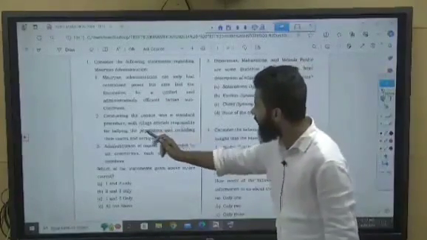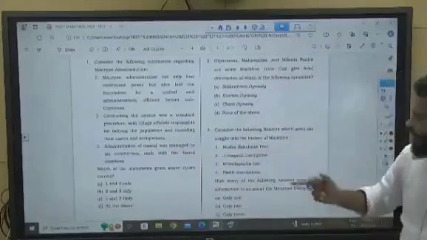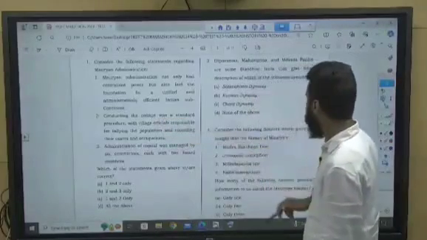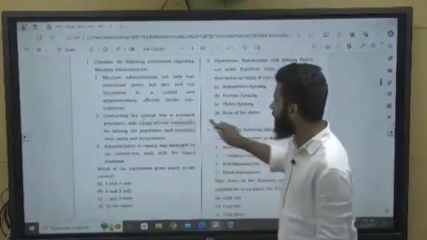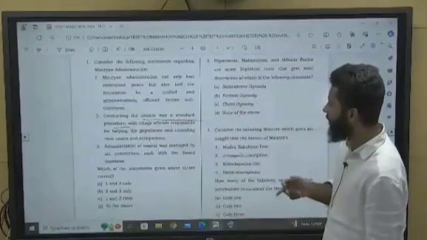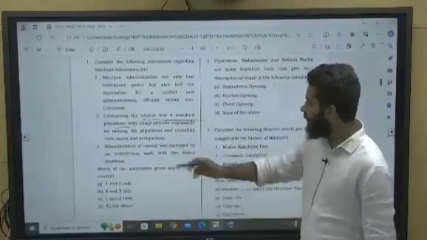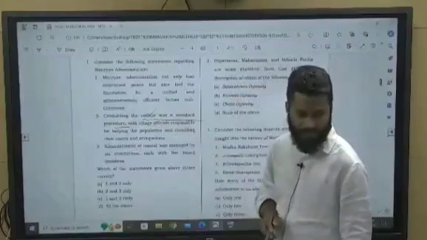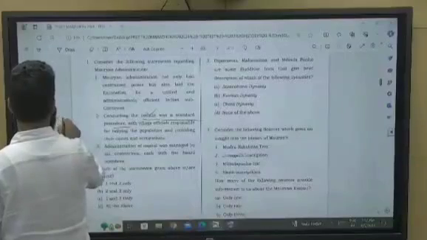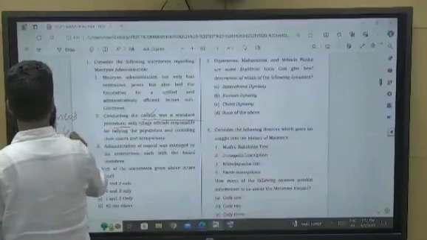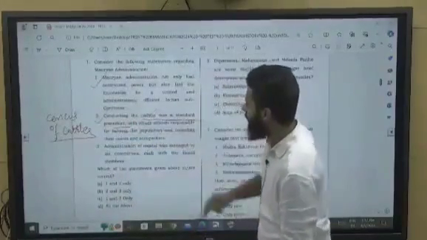Conducting census was a standard procedure. Yes, this was a characteristic of the Mauryan Empire, that census was a standard procedure during their reign, with village officials responsible. Basically, they were also keeping a check on the number of cattle people were having. So census of people, as well as in cities, they were having a census of cattle also. So this is also correct.